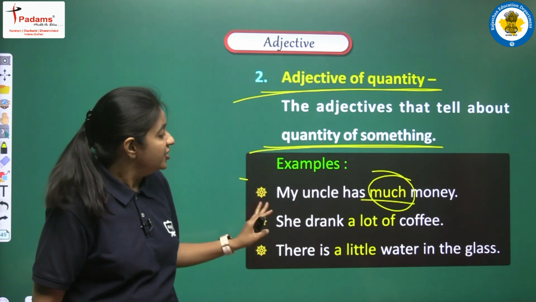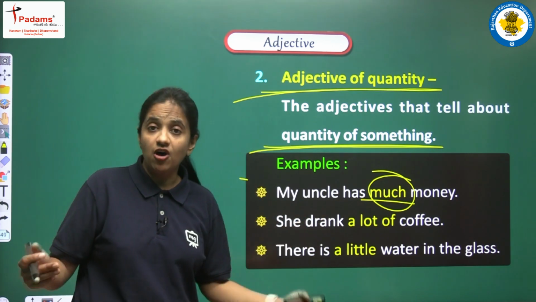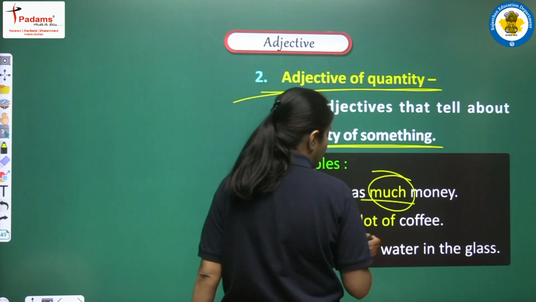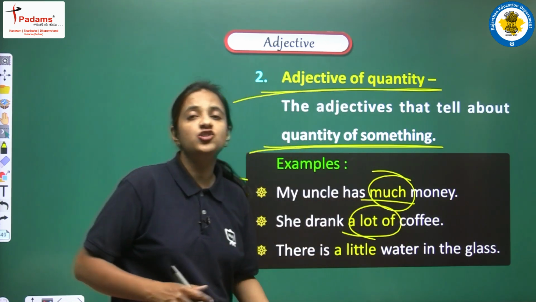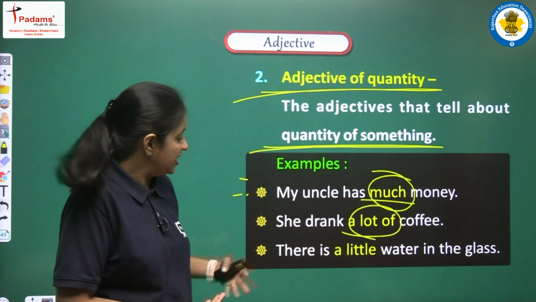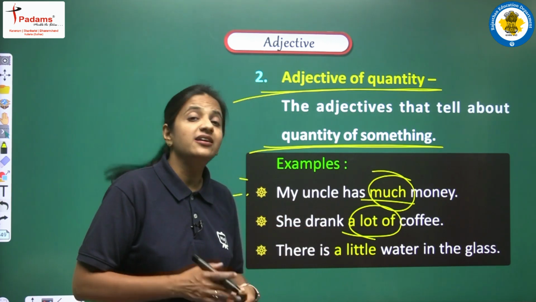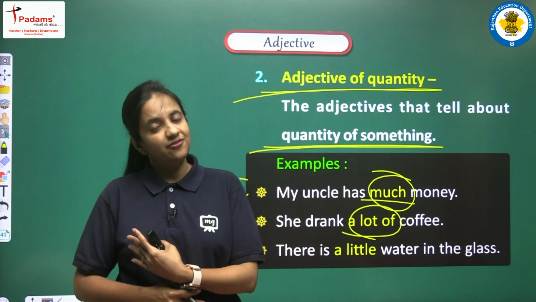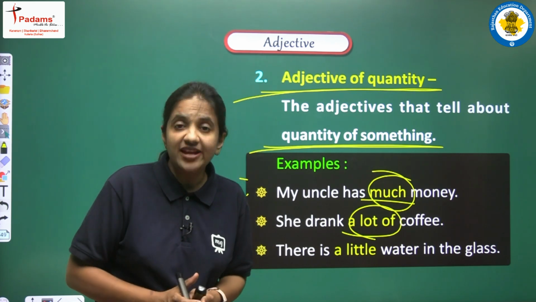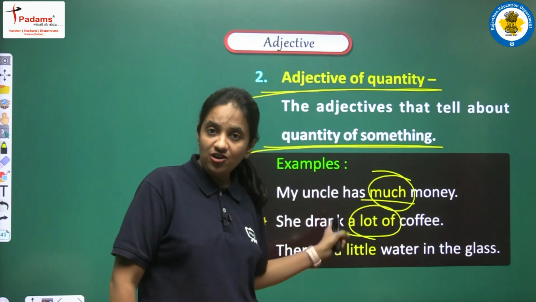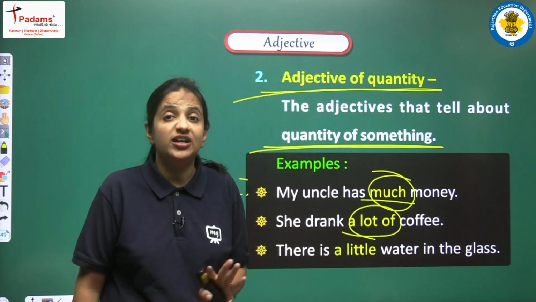Next we have, she drank a lot of coffee. Here we have a lot of, again this is showing the quantity, right? We can say that उसने कितनी कॉफी पी. So she drank a lot of coffee. Here we are showing the quantity, right? And this is the reason that a lot of is also one of the adjectives.